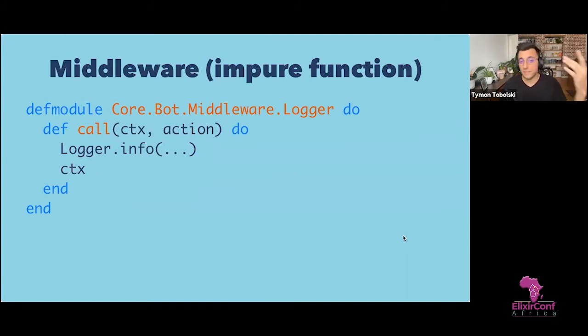And one of the examples where we use that is the middleware layer, where it's still a function. It still takes a context and action and returns a context, and that fits into the pipelines. But inside, we can use stuff like Logger or whatever else we want. And this does not break the fact that this is still nicely composable functional code.